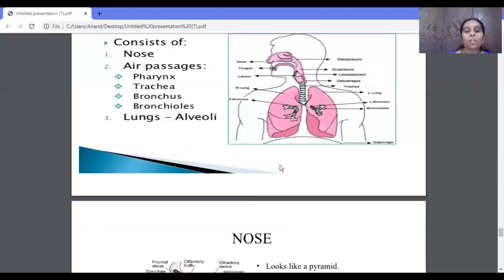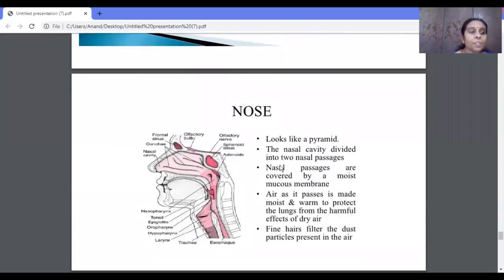Now let us learn one by one how respiration takes place in human beings. So first and foremost is the nose. As you know, the nose is pyramid shaped.